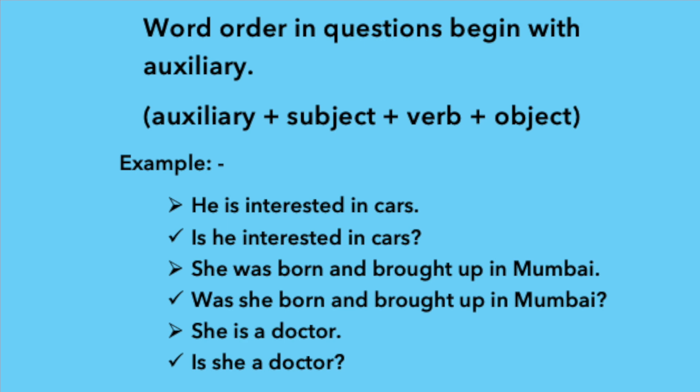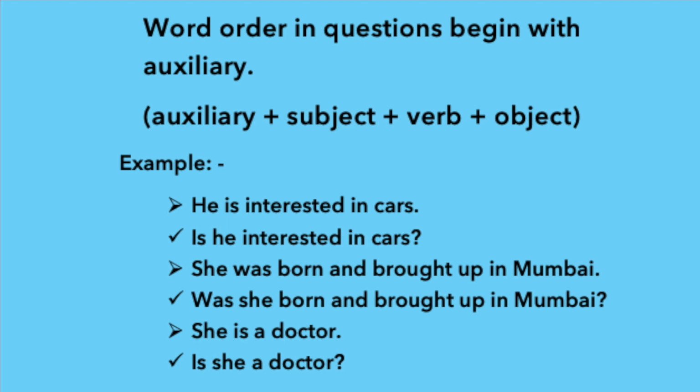So, as per the rule, we have to put it in the beginning. Is. Then subject. Subject is he and the verb interested and the rest of the sentence. So, the question is, is he interested in cars? Auxiliary plus subject plus verb plus object. See the next example. She is a doctor. Is she a doctor? She was born and brought up in Mumbai. Was she born and brought up in Mumbai?